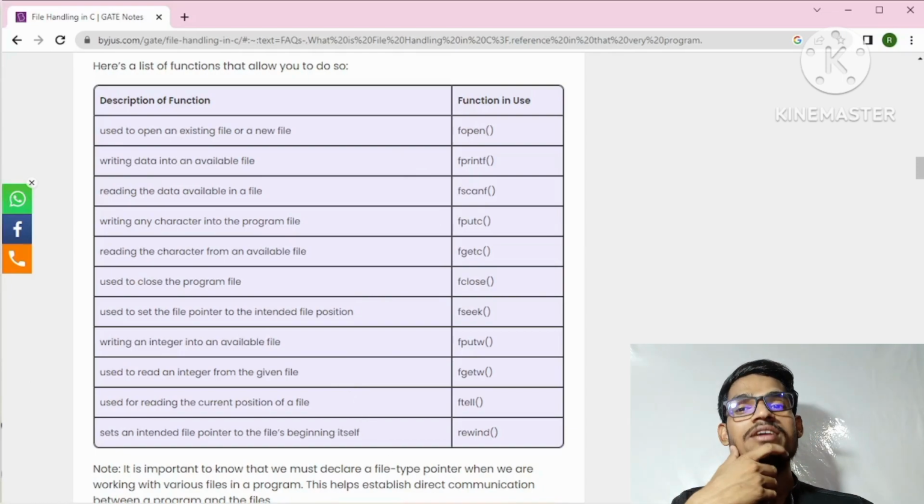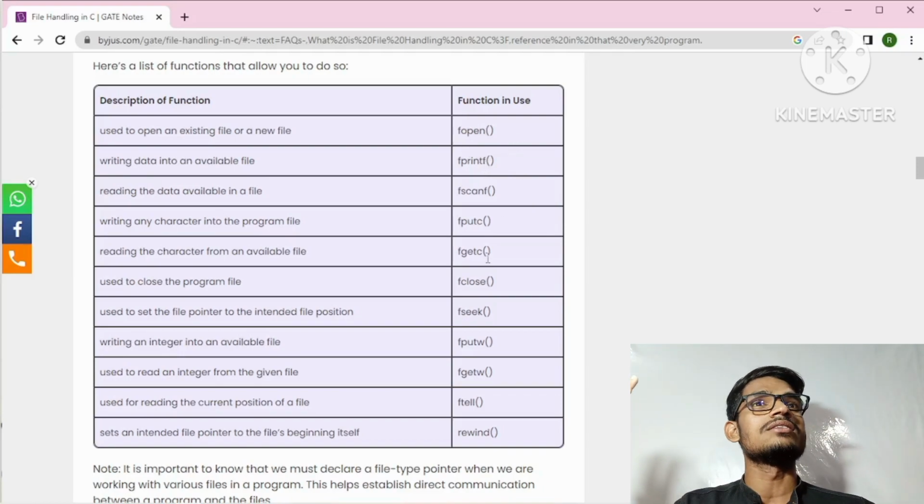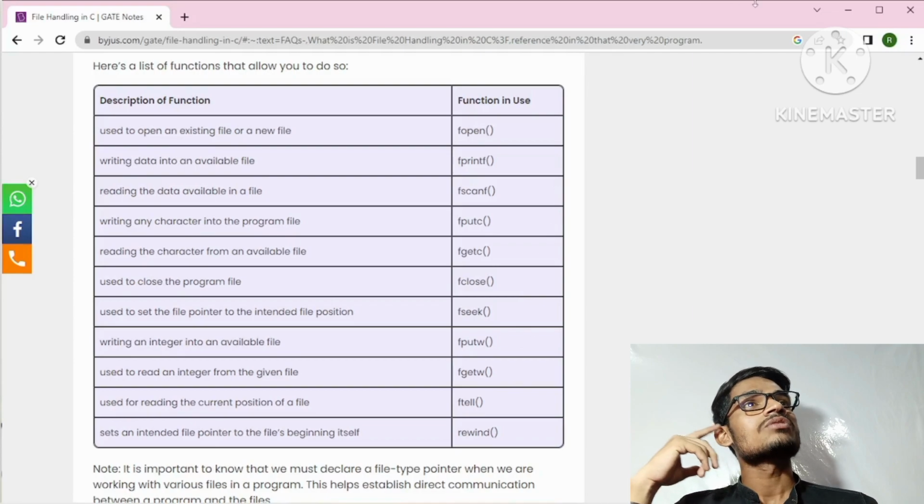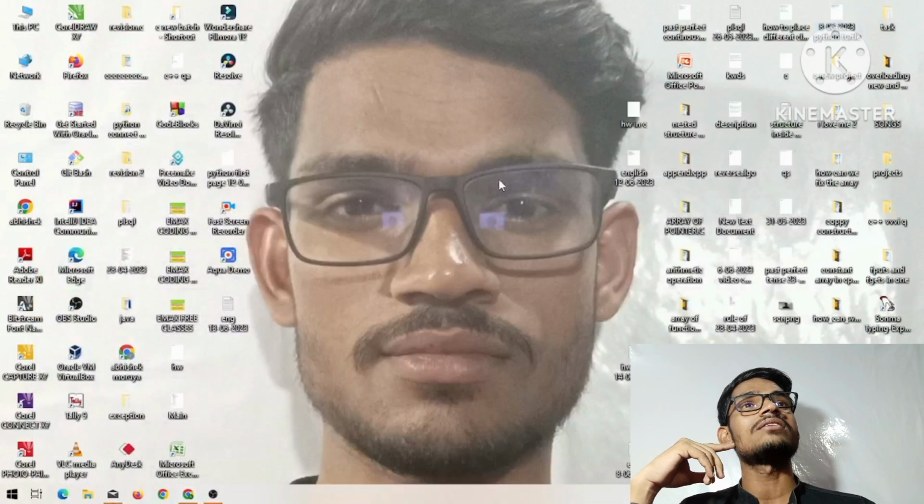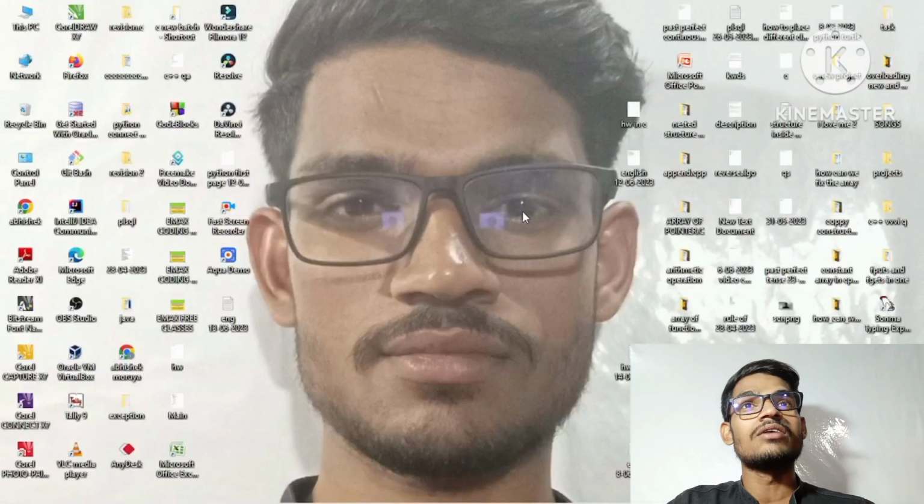Now in this video we will only discuss how we can open files and how we can write something, that is fputs and fgets. All these things we will see in this video. So let's see how we can write the source code for creating the file.